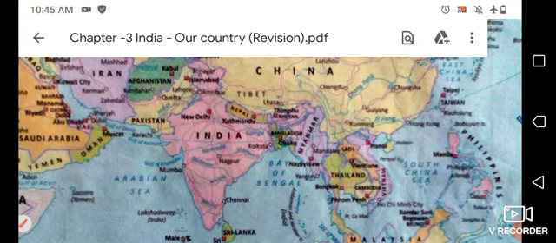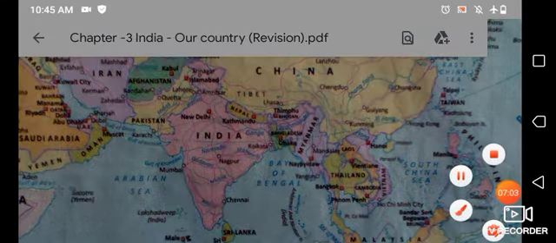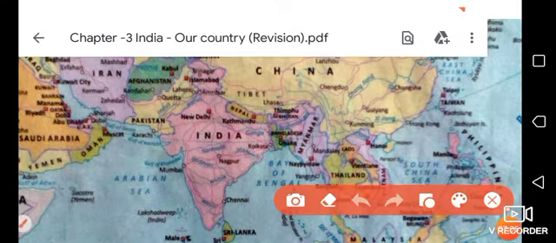Here you can see on the northern side India is separated from the countries by a mighty mountain range called the Himalayas.